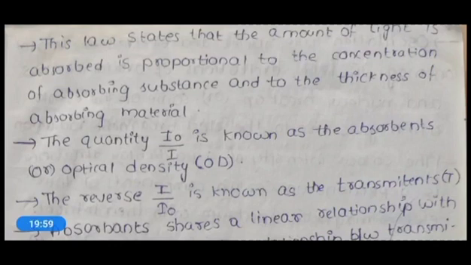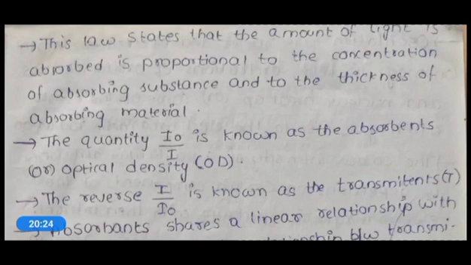That means the concentration of the absorbing substance and also the thickness of the absorbing material determine the amount of light absorbed. So the amount of light absorbed will depend on the concentration of the absorbing substance and the thickness of the absorbing material.